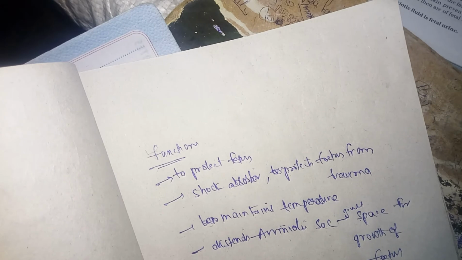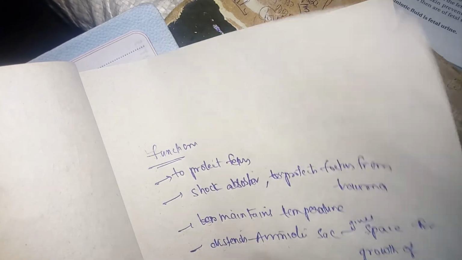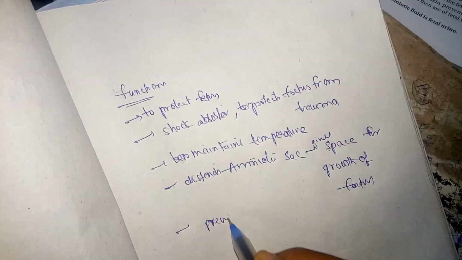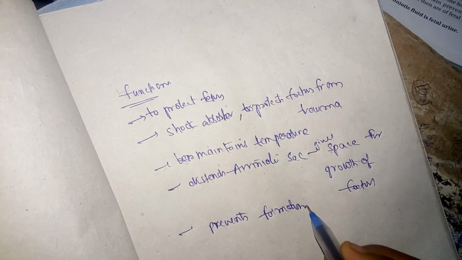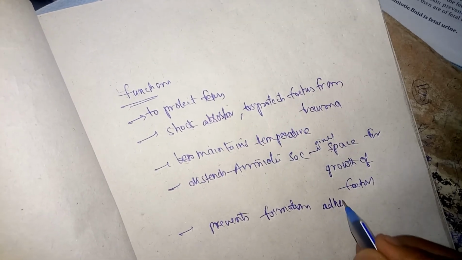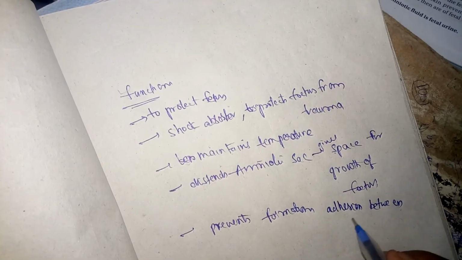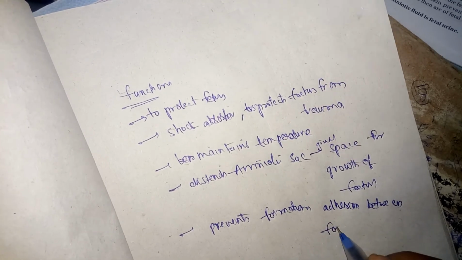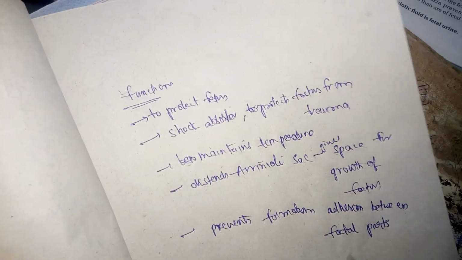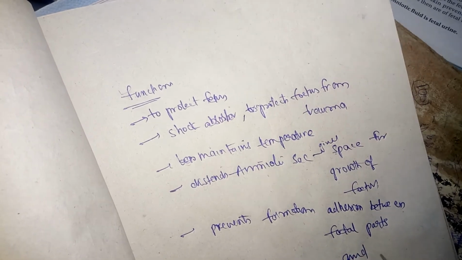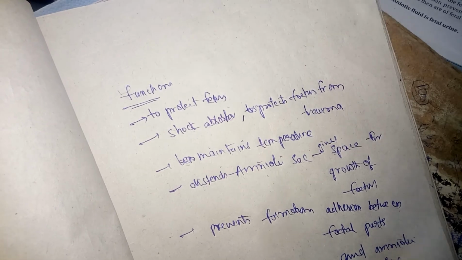And it prevents formation of adhesions between fetal parts and the amniotic sac.